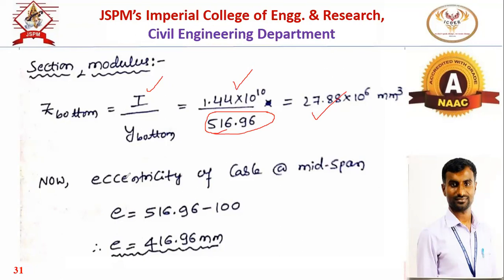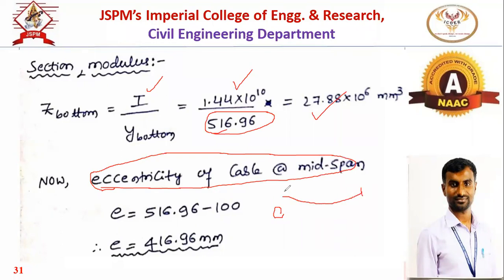Then the eccentricity of the cable at midspan. If you have to work out the eccentricity of the cable at midspan, the eccentricity is already 0 at the end, and at midspan they have given eccentricity as 100. The YB bar, that is the centroid from the bottom, is 516.96, but the eccentricity is already provided at a distance of 100 mm.